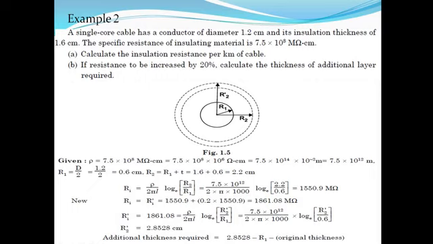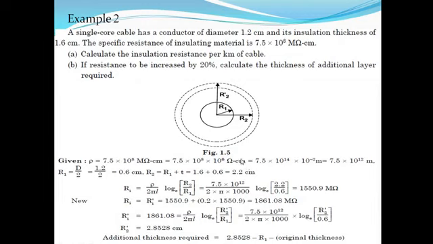So in this case, in the first case we have to calculate insulation resistance per kilometer of the length. Resistivity is given 7.5 into 10 raised to 8 mega ohm centimeter. So convert it into ohm meter. So 1 mega ohm is equal to 10 raised to 6 ohm. So here 7.5 into 10 raised to 8 into 10 raised to 6 ohm centimeter.